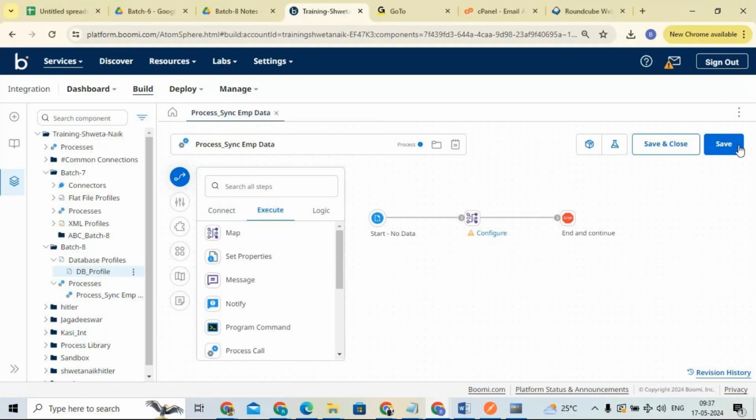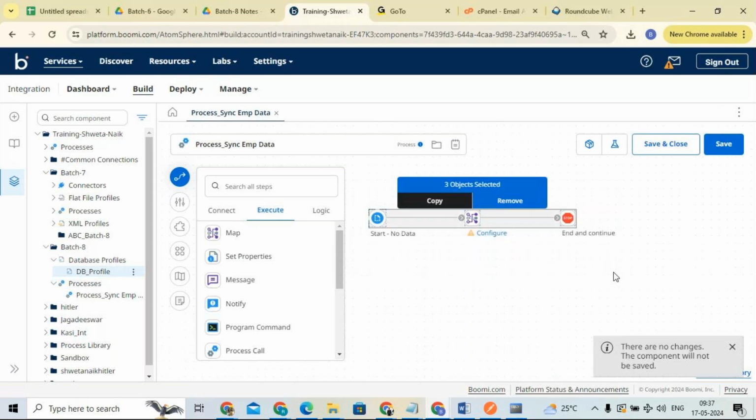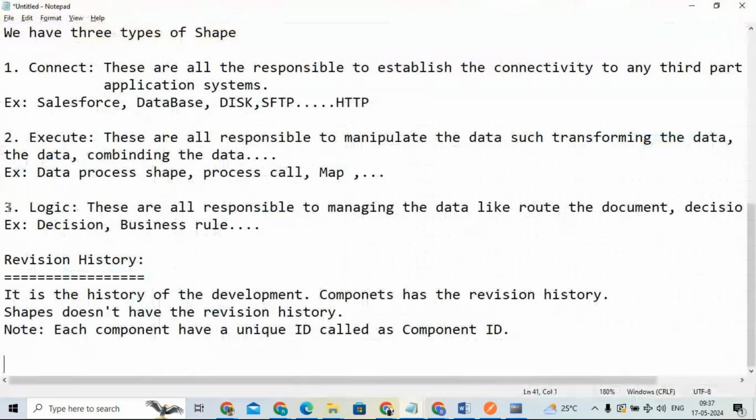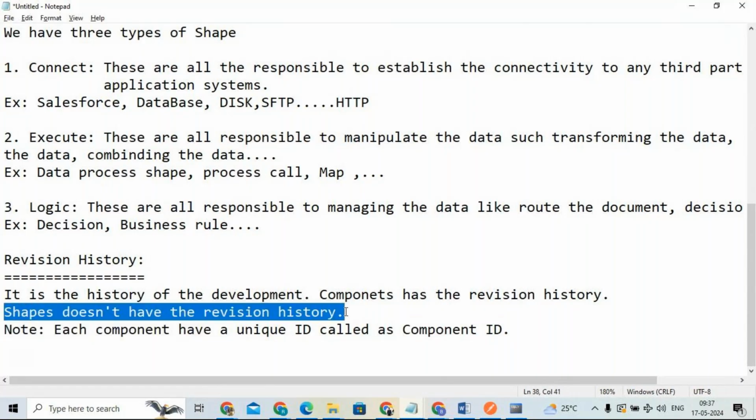Clear? Does anyone have any questions or doubts on revision history? Very, very important. Development components have a revision history. Shapes do not have a revision history. Note that each component has a unique ID called the component ID. Depending on the component ID, the revision history is going to be created. Each and every component has a revision history. Shapes do not. Yes, clear?